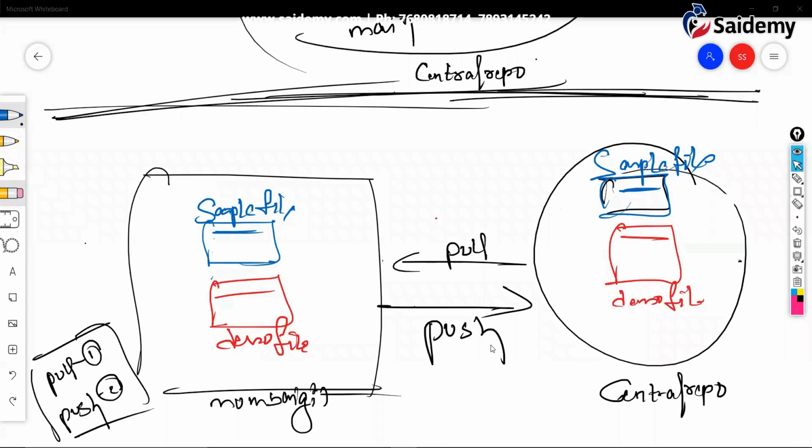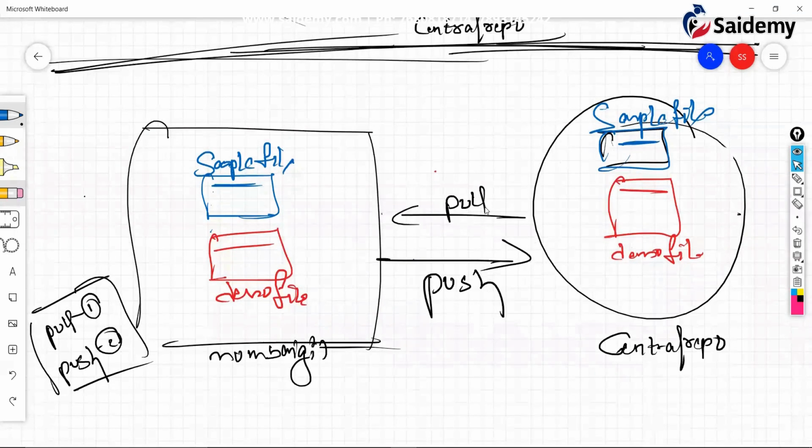Because in companies, when we attend interviews, they will definitely ask: what kind of errors did you get? How did you troubleshoot? At that time we should have something to say, right? You can't say, no, till now I did not get any errors. That won't happen. So at that time we can explain all these.